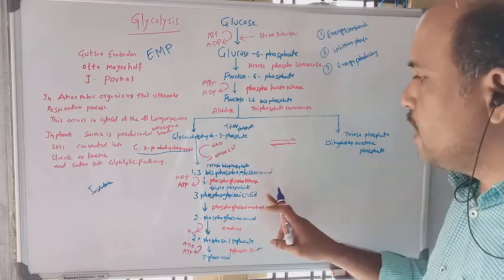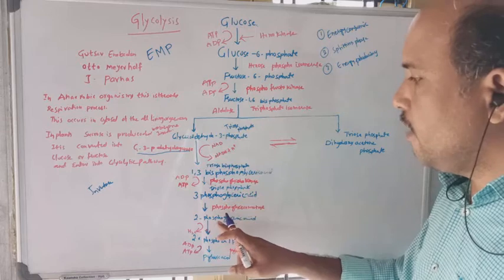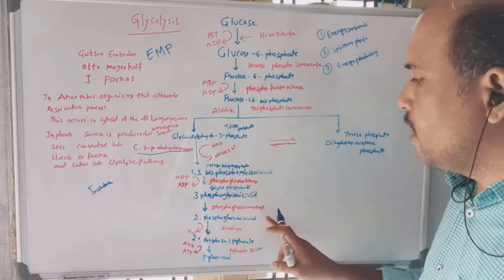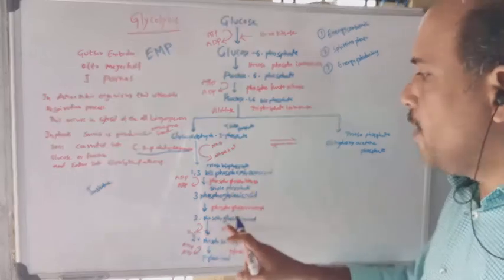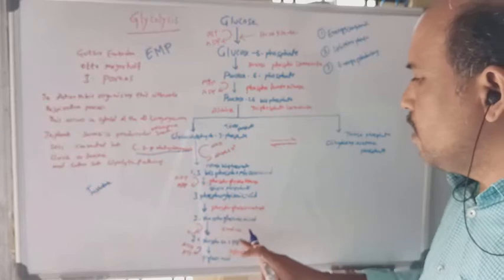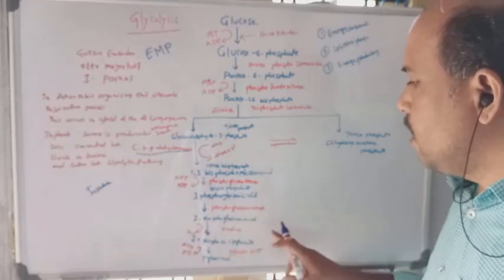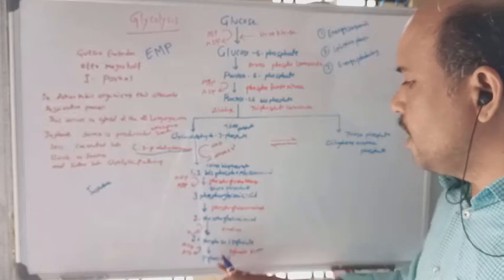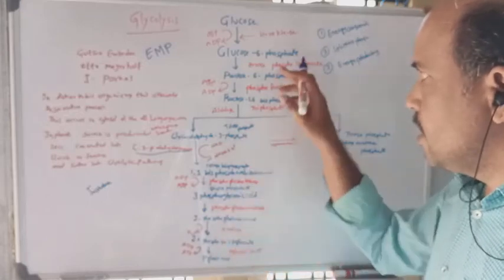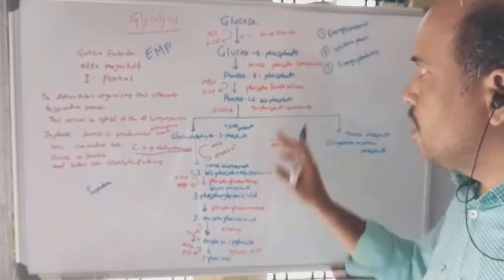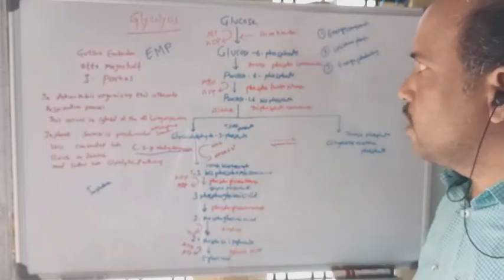Now 3-phosphoglyceric acid is converted into 2-phosphoglyceric acid. The formed 2-phosphoglyceric acid is converted into two molecules of phosphoenol pyruvate. The formed phosphoenol pyruvate is converted into pyruvic acid. These are the molecules that are formed during the glycolysis process.